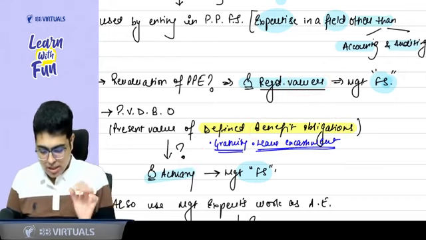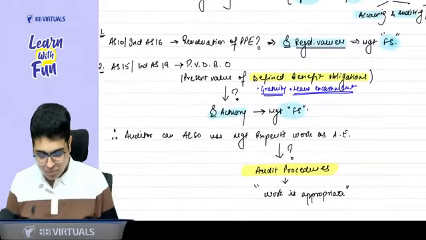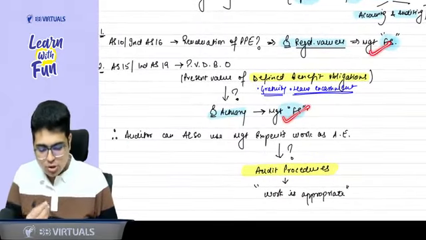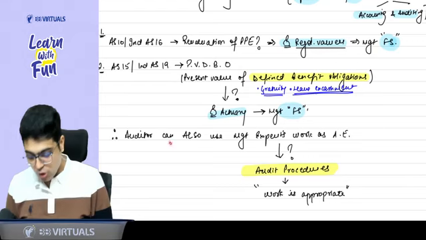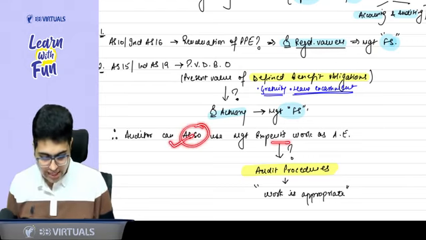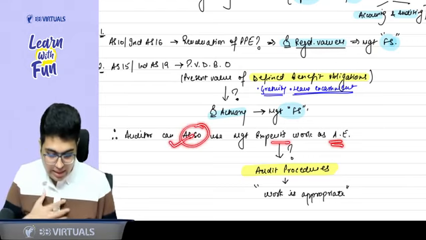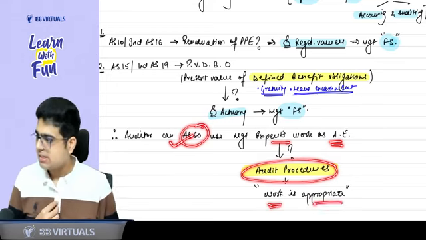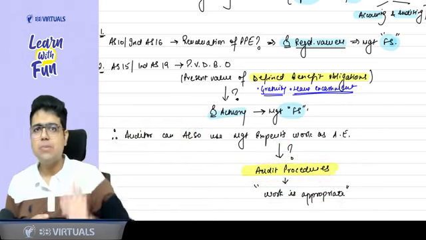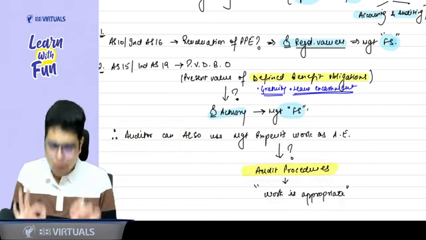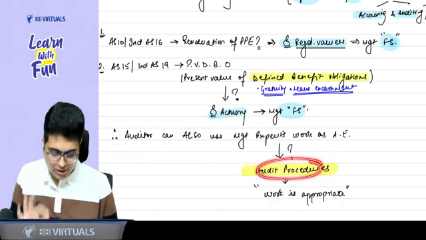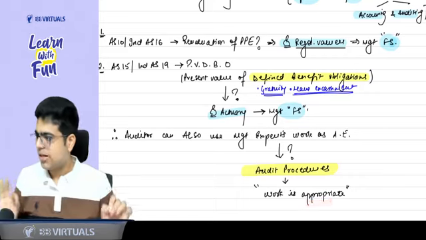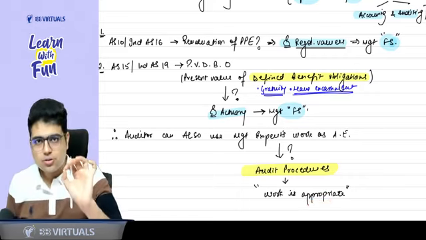Yes, sir. Now, tell me one thing. When management can use their work to prepare financial statements, can the auditor also use their work as audit evidence? Yes. He can use the management expert's work as audit evidence, but for that he needs to perform audit procedures to see whether the work is appropriate or not. Understood the point till here?